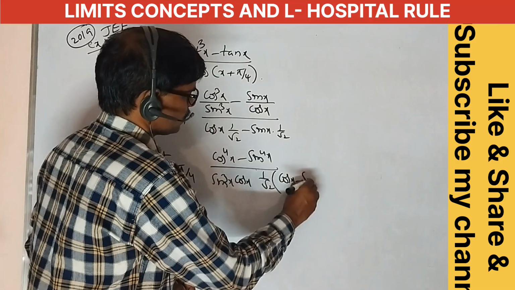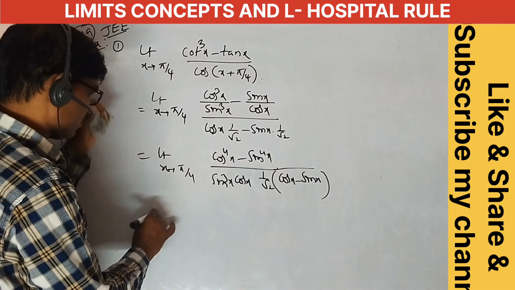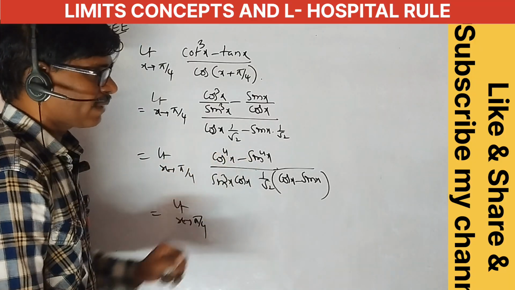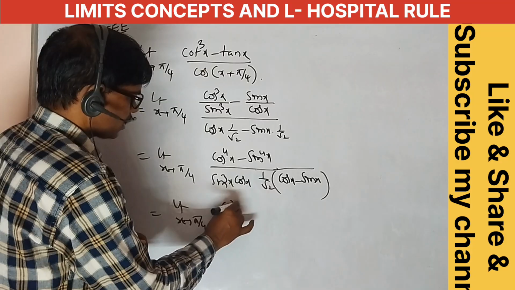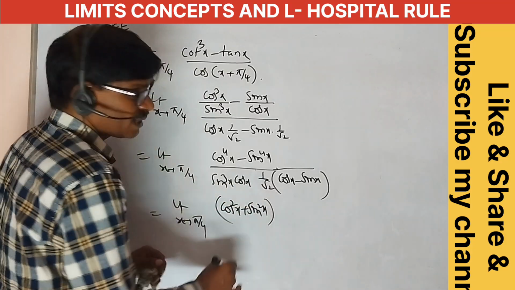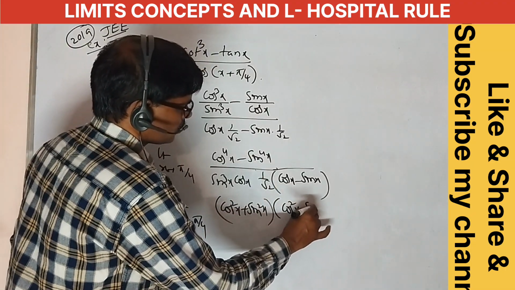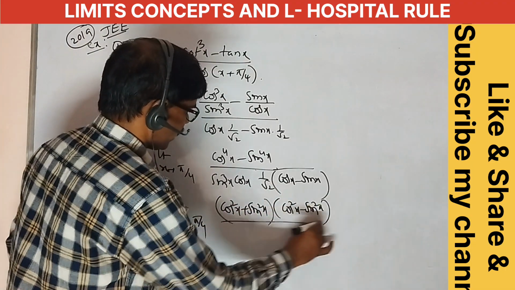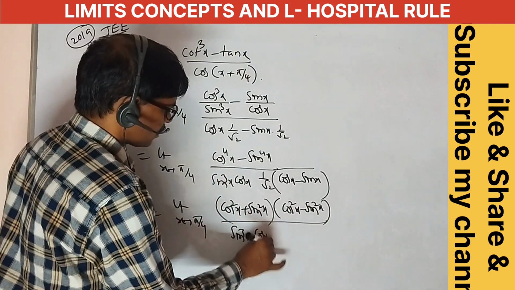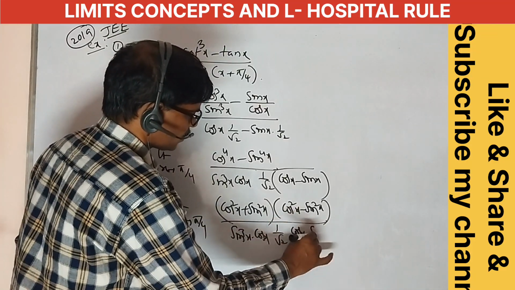Limit x tends to pi by 4. Limit cos power 4 minus sin power 4 is equal to cos square x plus sin square x into cos square x minus sin square x, by the a plus b into a minus b formula. Here cos square x minus sin square x by sin cube x into cos x, and 1 by root 2 into cos x minus sin x.